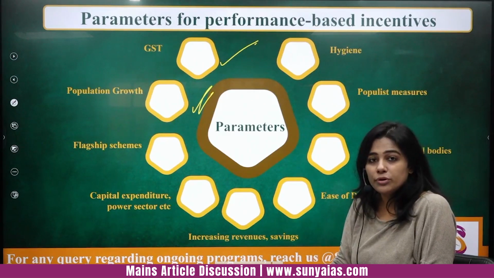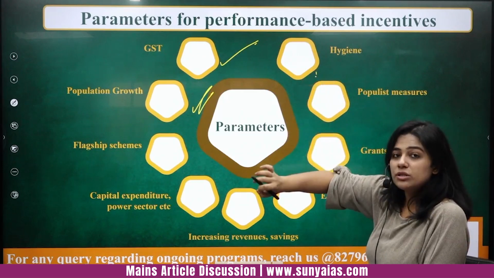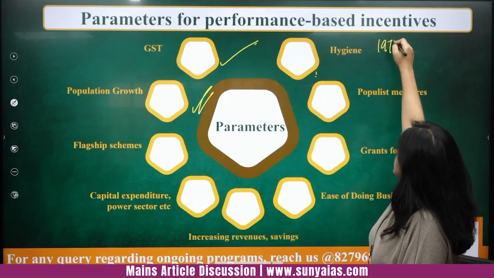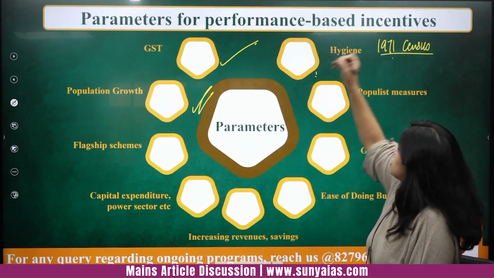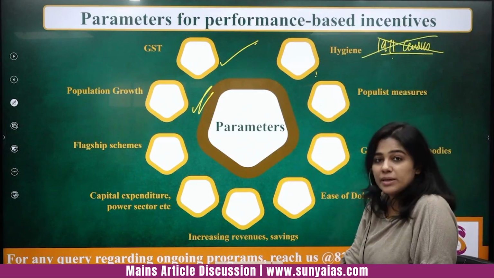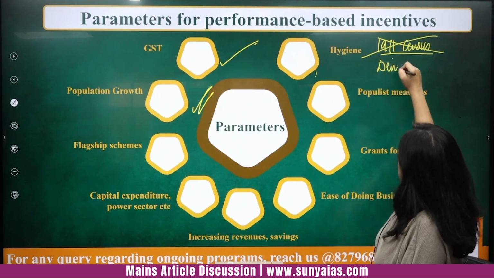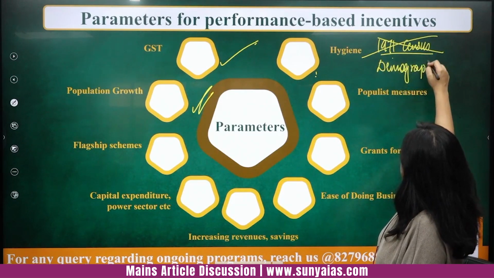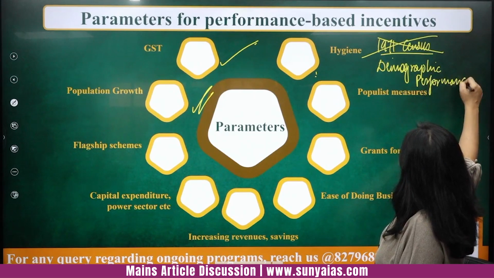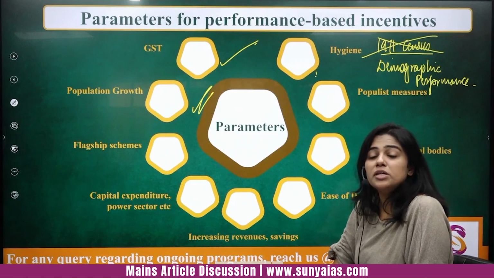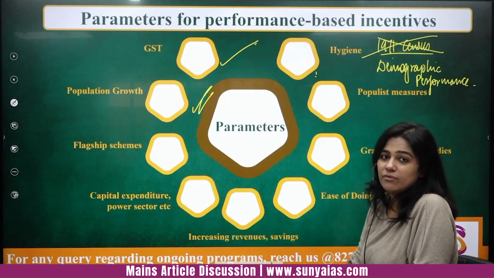No, not anymore. Okay. The population till the 14th Finance Commission was taken according to the 1971 census. In the 15th Finance Commission, the 1971 census has not been included, but there is another parameter which is demographic performance. We will talk about this. Don't write this right now. Demographic performance. That means how much a state has worked on reducing and controlling its population, which the South Indian states have done very well.